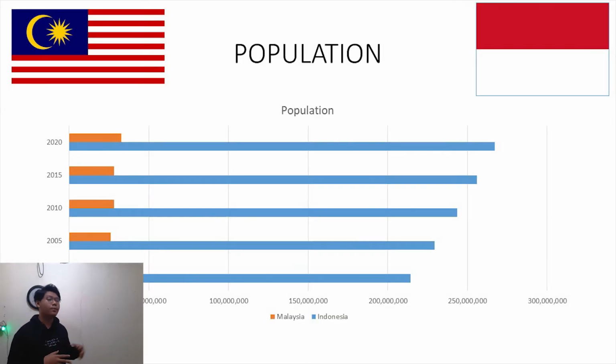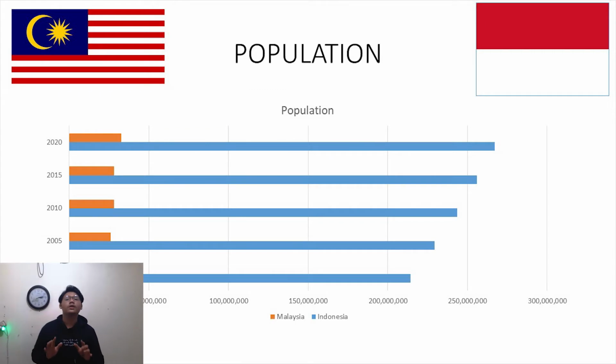The first point is the population between these two countries. This bar chart shows us the population of these two countries, Indonesia and Malaysia, per 5 years, from the year 2000 until the year 2020. The vertical axis shows us the year, and the horizontal axis shows us the number of population. The blue bar shows us the data from Indonesia, and the orange one shows us data from Malaysia.